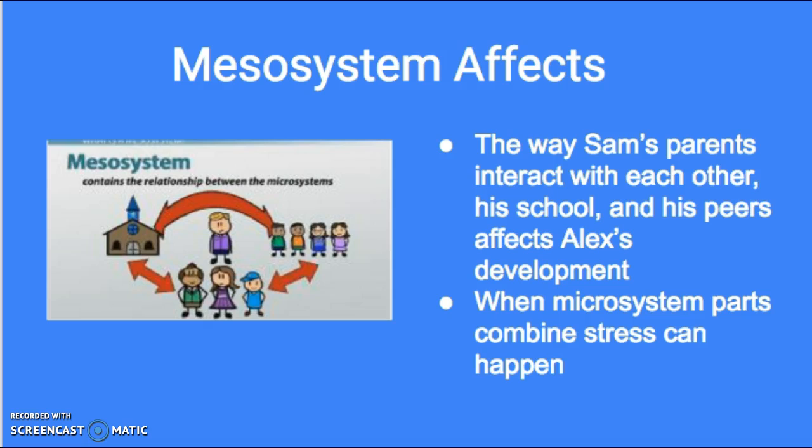Alex probably acts differently at Dad's than at Mom's, as well his behaviors and requirements with his teacher will be different. Alex may struggle with the stress of the different roles all at once.